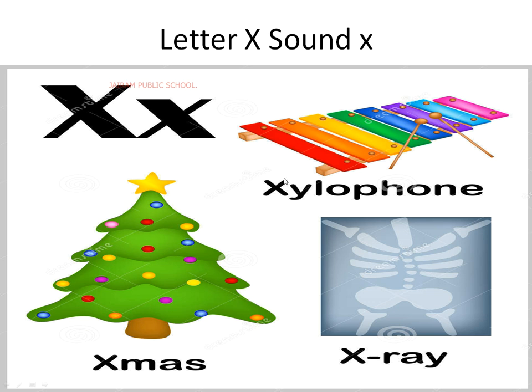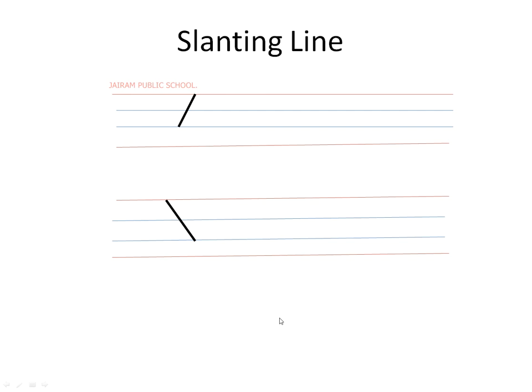Xylophone. Xmas. X-ray. What is this letter? Letter X. What is the sound of this letter? X. Xylophone. Xmas. X-ray. Next, let us move on to slanting line.